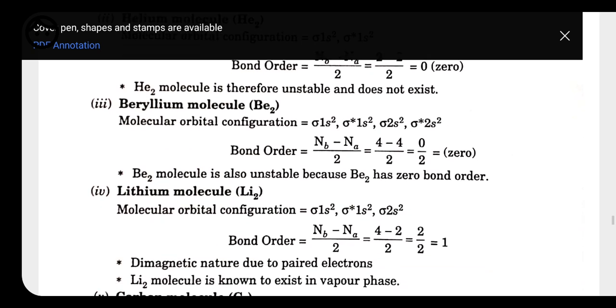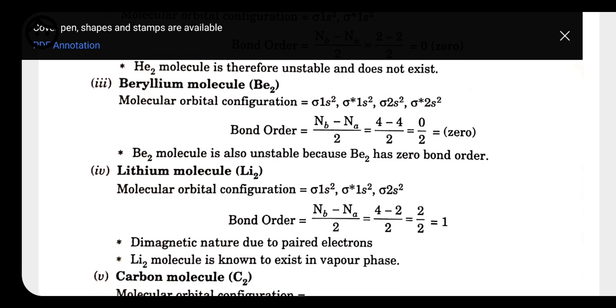For lithium, the atomic number of lithium is 3. For 2 lithium we have 6. So it is σ1s2, σ*1s2 and σ2s2. We do not have any electron to put on the σ*2s.